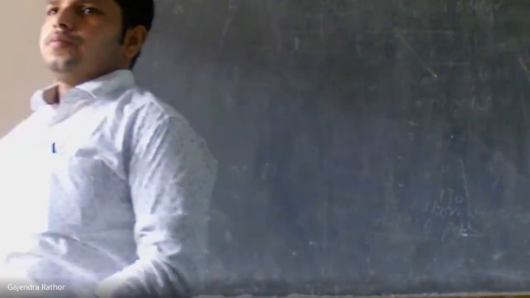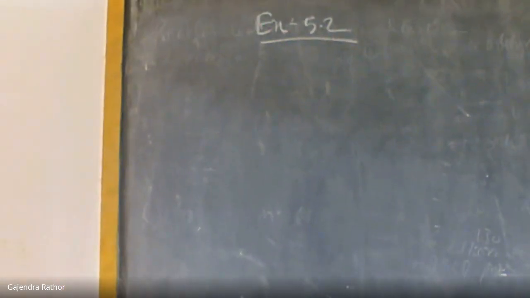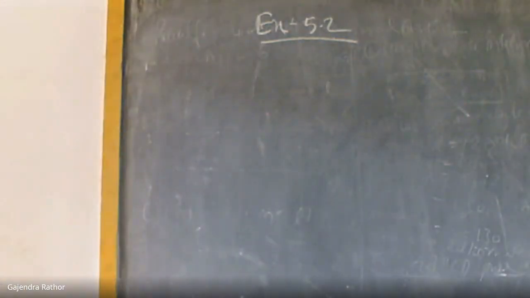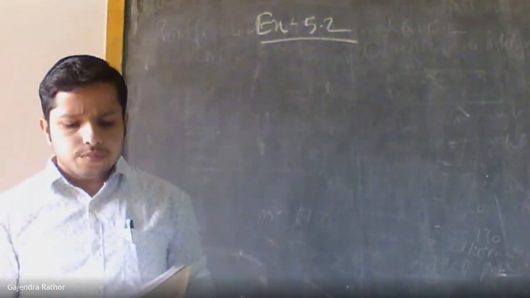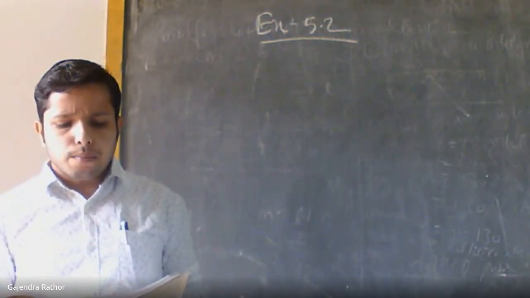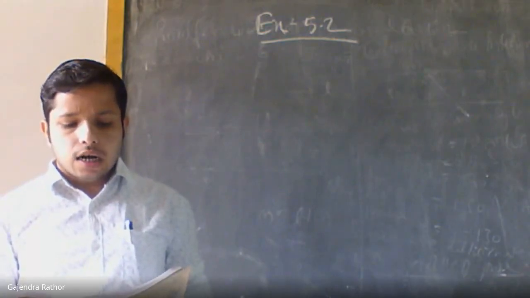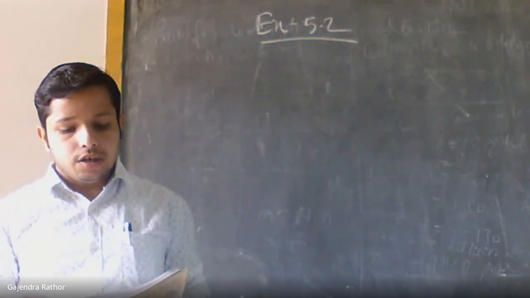Exercise 5.2. First question is, a survey was made to find the type of music that a certain group of young people like in a city.